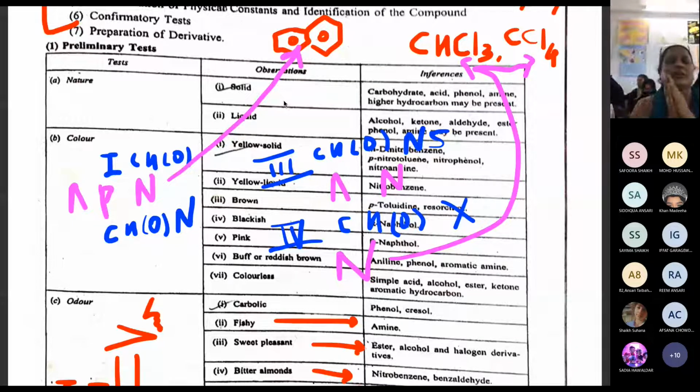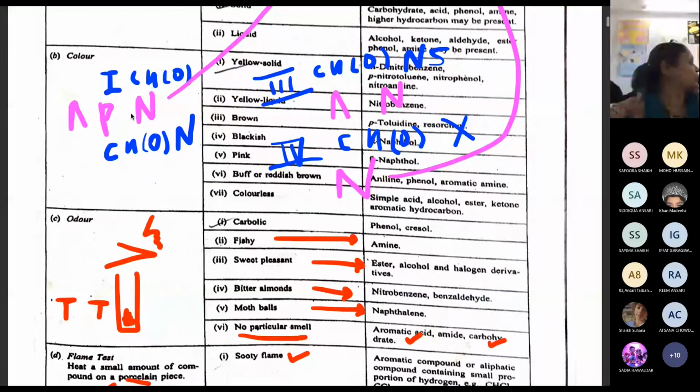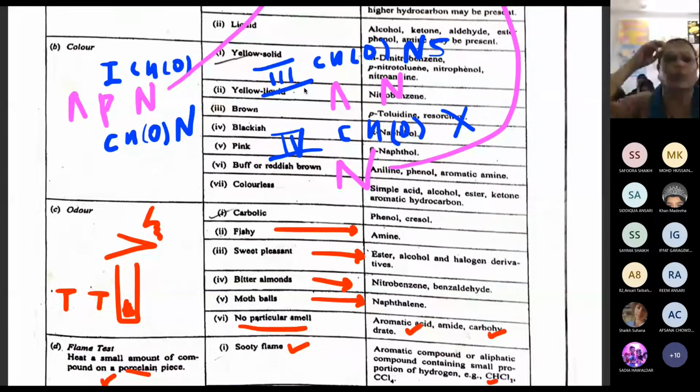Clear? So the first test we are writing is a preliminary test. Under preliminary test we are writing 5 subtests. First test is nature. Then color, correct? What is mentioned for yellow? Anybody read offline student? You have got a manual. Let me know what is mentioned for yellow solid, and for yellow liquid.